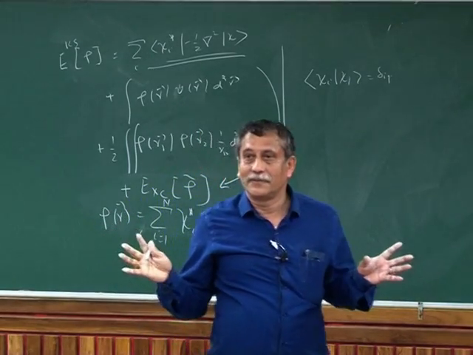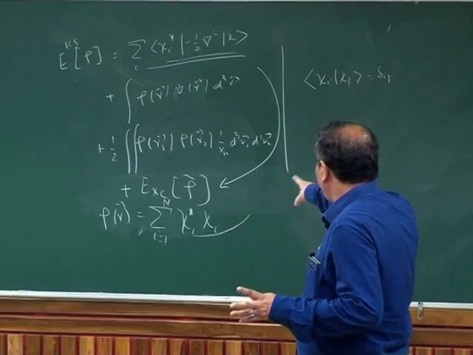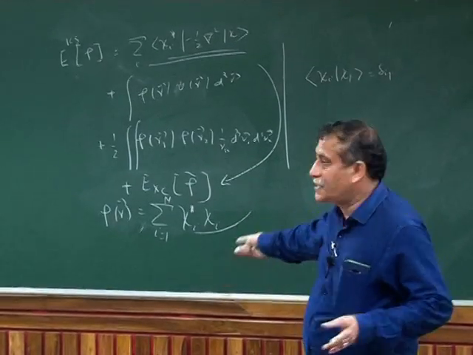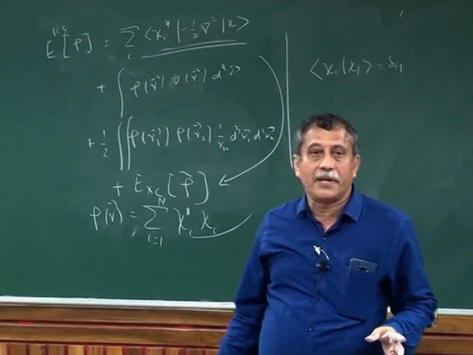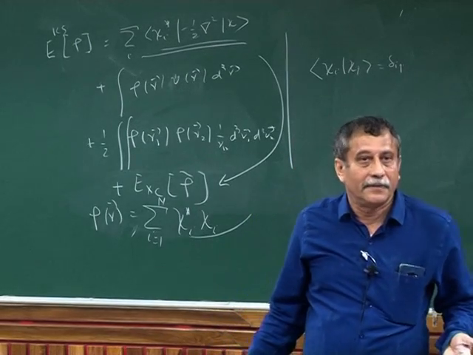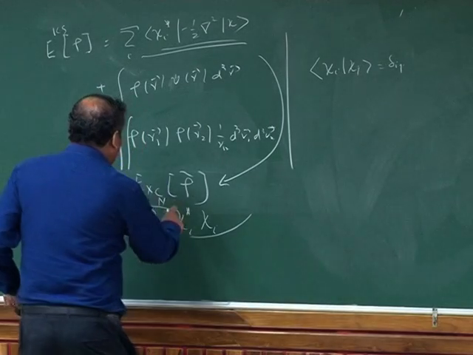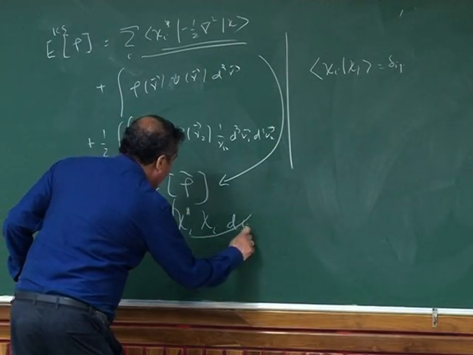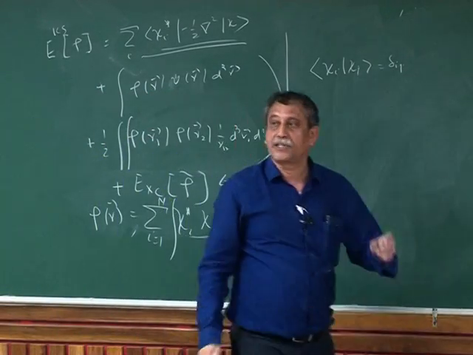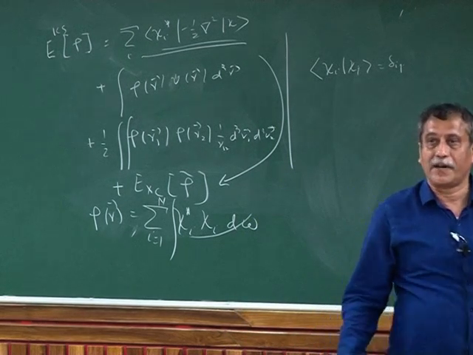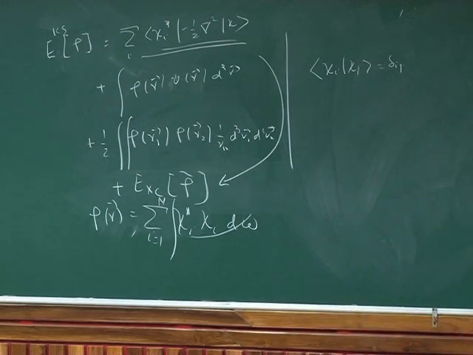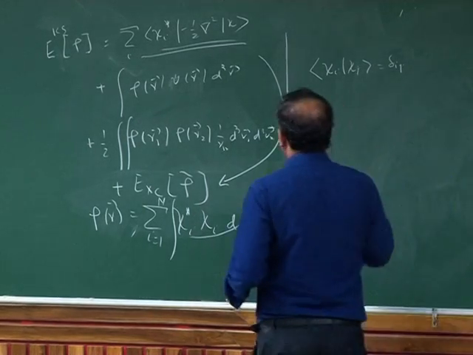To be more precise, I should write this with an integral over d omega; the omega integration is already included in our definition of rho of r. This is something I have to remember.